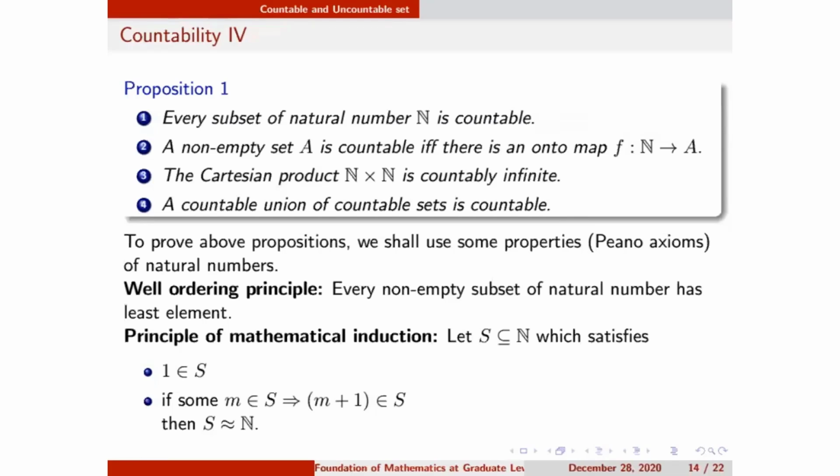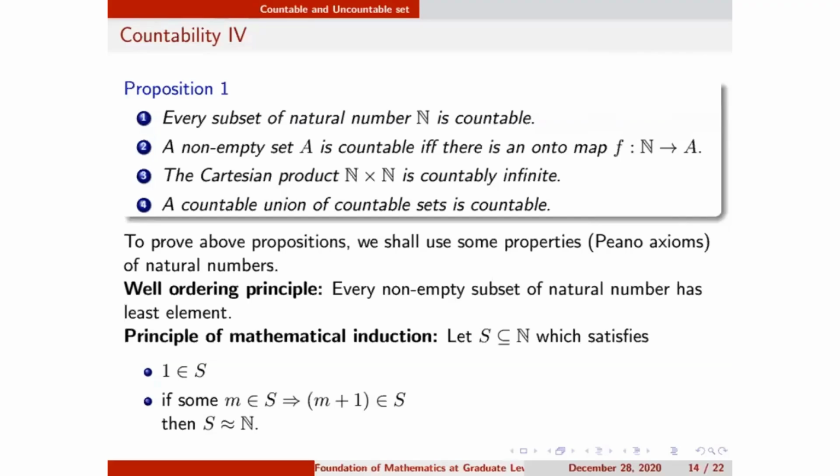If I remove 2 and 4 both, then 6 will be the least element. The least element will be unique in the set. Least means smallest element. Similarly for the odd numbers, the least element will be 1. If I remove 1 from the set of odd numbers, then the least element will be 3. This is the well ordering principle.